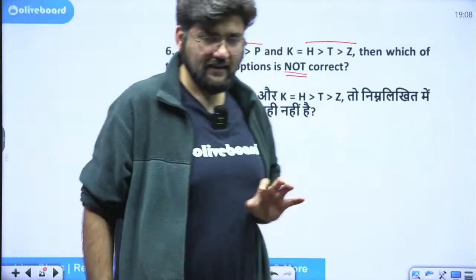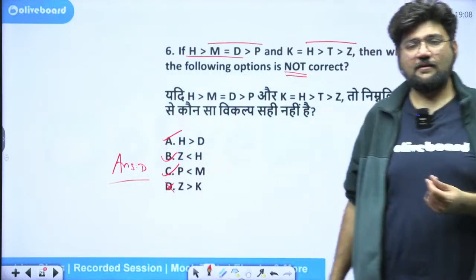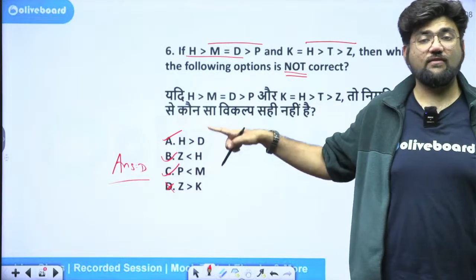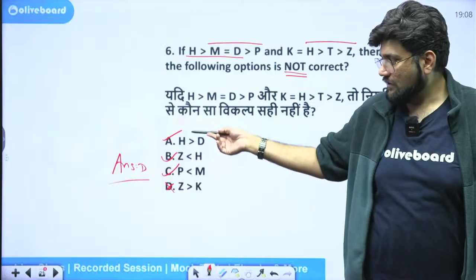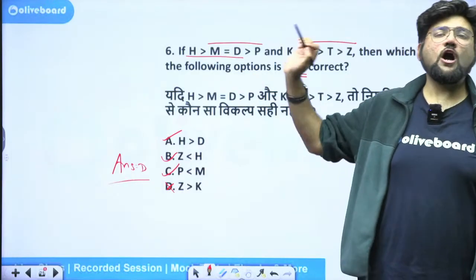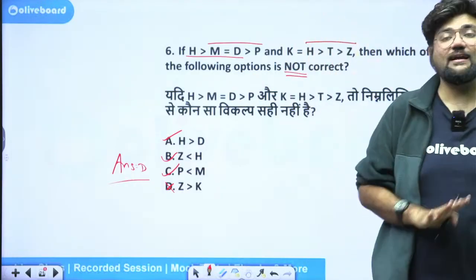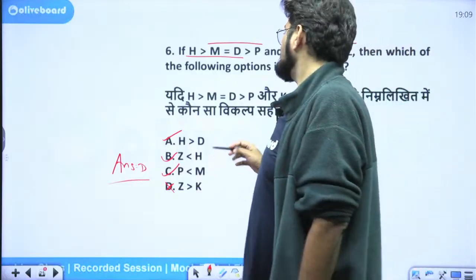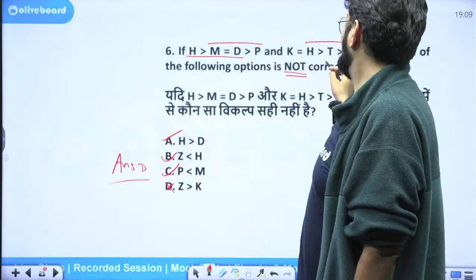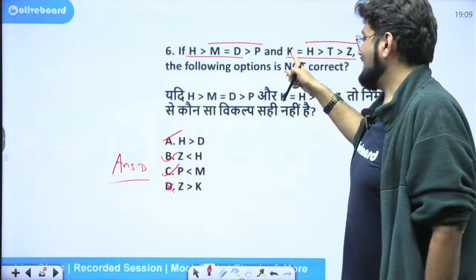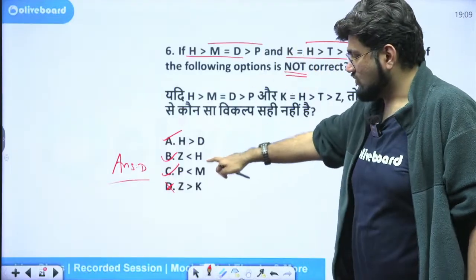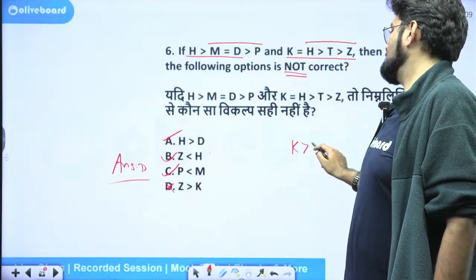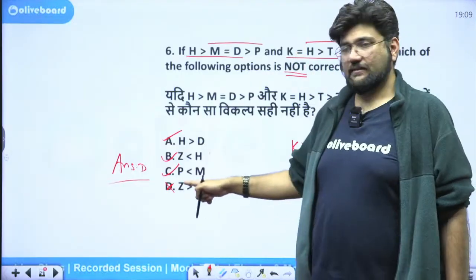In the exam, right now, I will do it for you because we are practicing. But in the exam, by the time you reach there, make sure that you save every single second when you're solving the question. If you have eliminated 3 options already, do not bother checking the 4th. Provided, of course, your accuracy is very good. Otherwise, can't help it. Okay, so Z is greater than K. Here it is. We know that. So from the options only you can conclude because H is equal to K. But anyway, you clearly see that K is greater than Z. But they are saying Z is greater than K. So obviously that is incorrect.